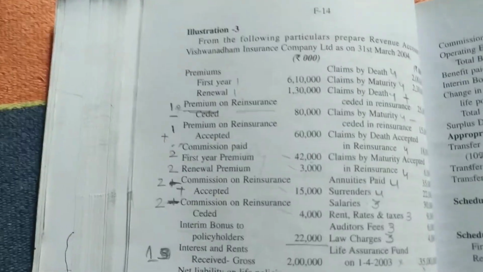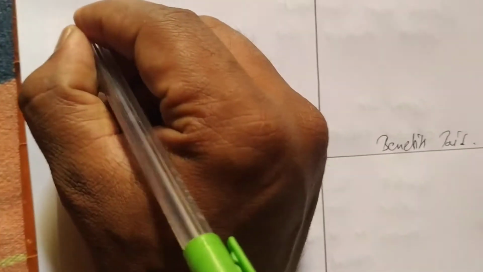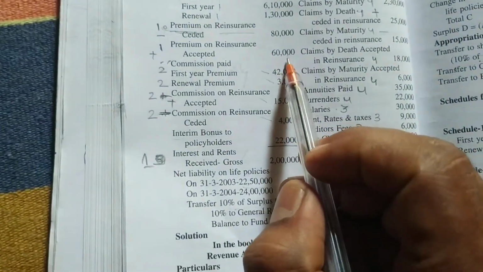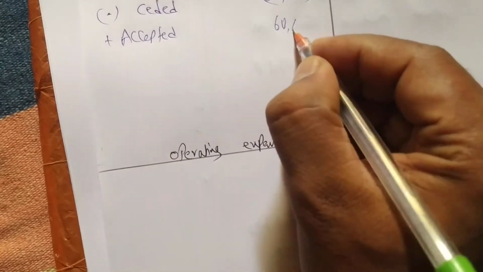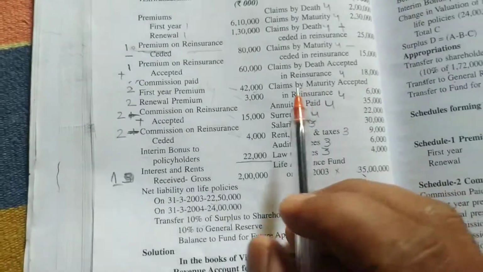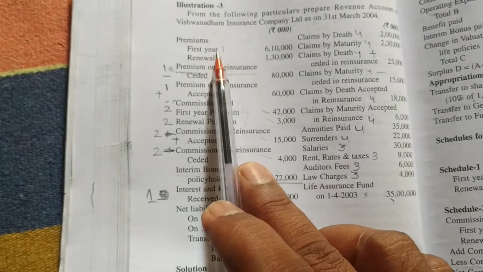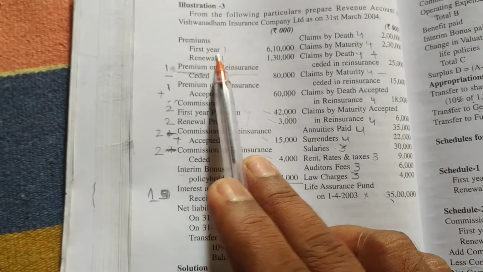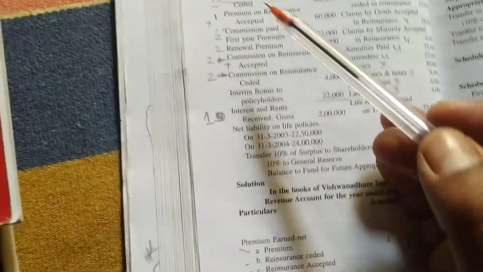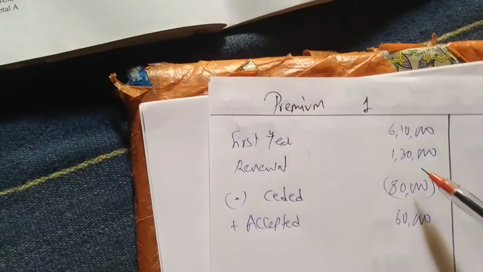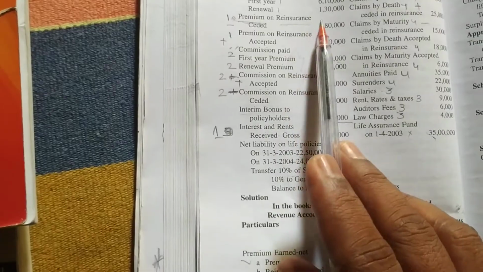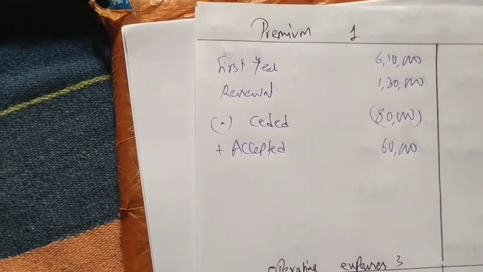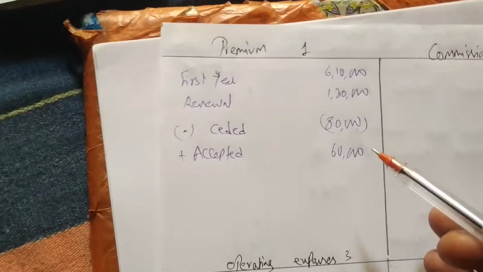After that we have premium on reinsurance ceded. Ceded we have to deduct. How much is ceded? 80,000 we have to deduct. Plus accepted we have to add. How much is accepted? 60,000. Done. Next, see, it's very easy. He has given premium at one place, so we will do premium at one place. First year premium we have written 6,10,000. Next renewal premium 3,30,000. Next we have premium on reinsurance ceded. Ceded means we have paid, that is deducted, and accepted means we have received, so write 60,000.